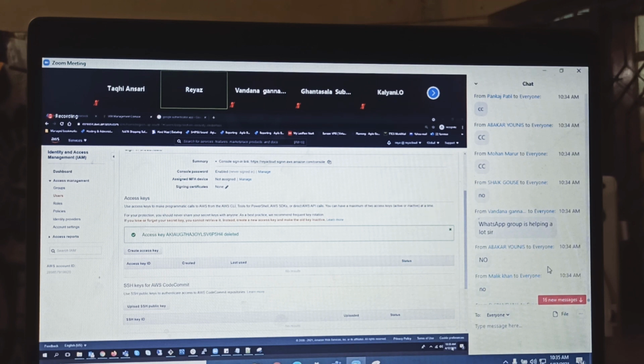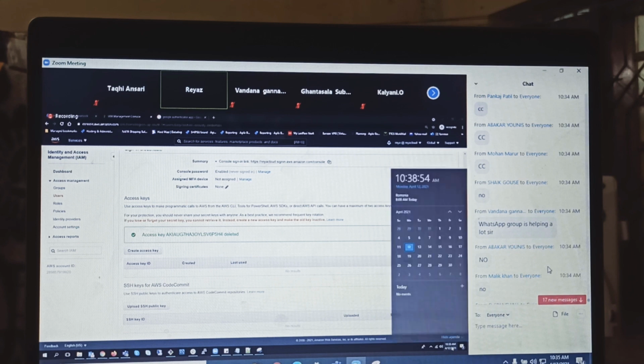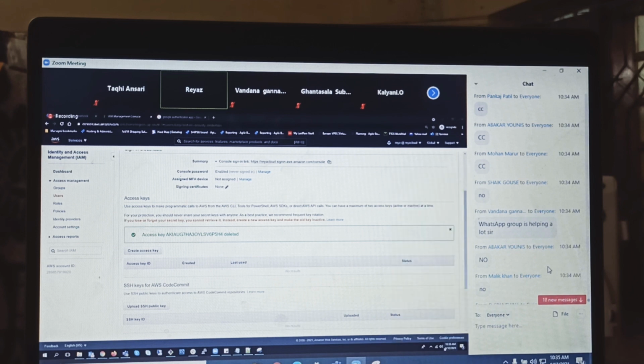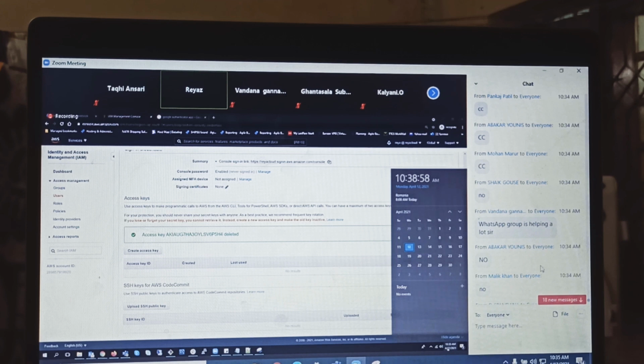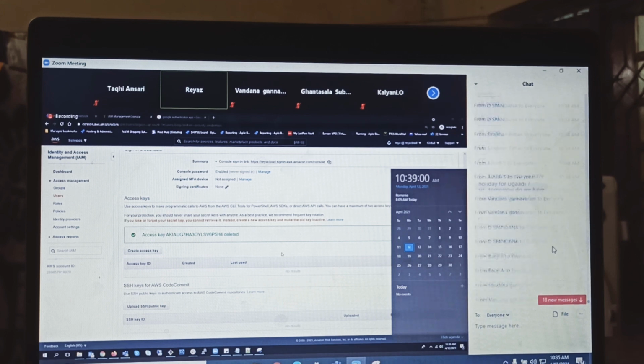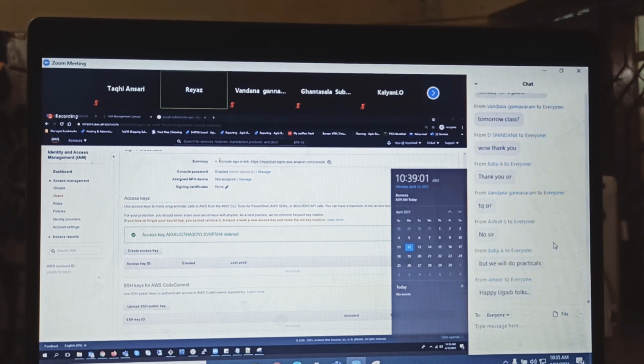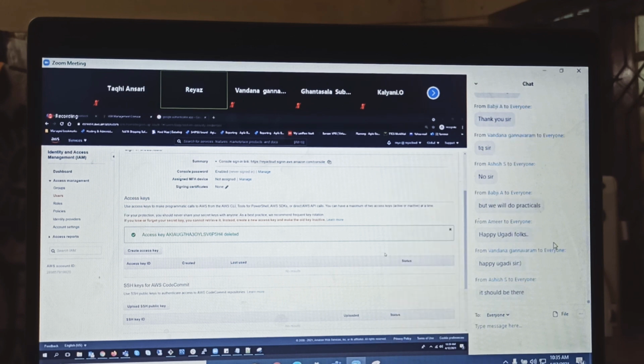If there is no class, you say thank you. Okay, so then you have a good amount of time. Please do the task and just go here and there and find out what you get. And I would like to give you a small gift on Ugadi from my side.